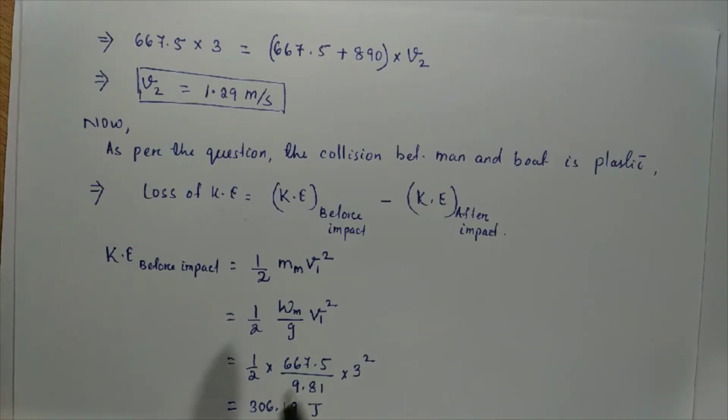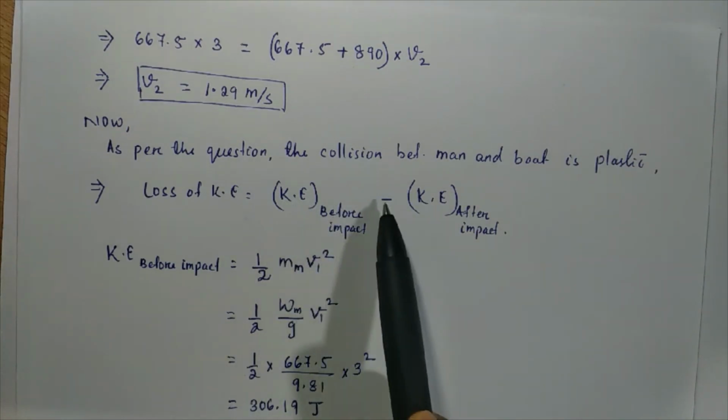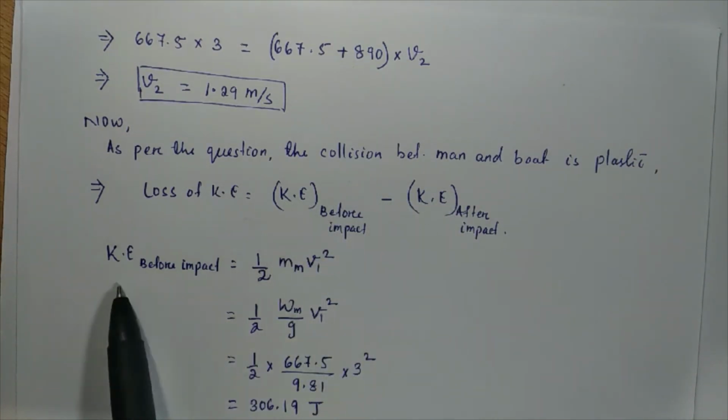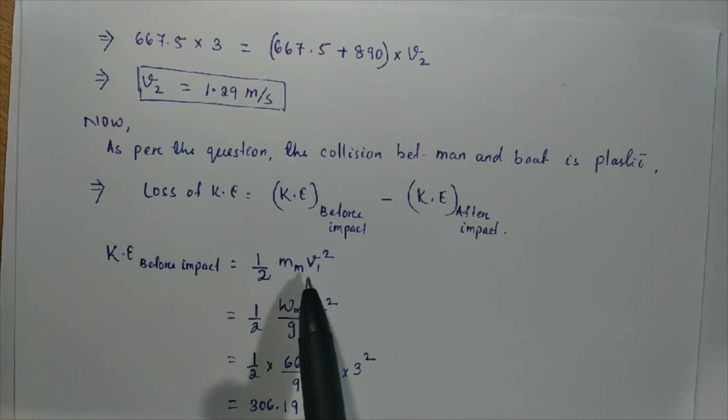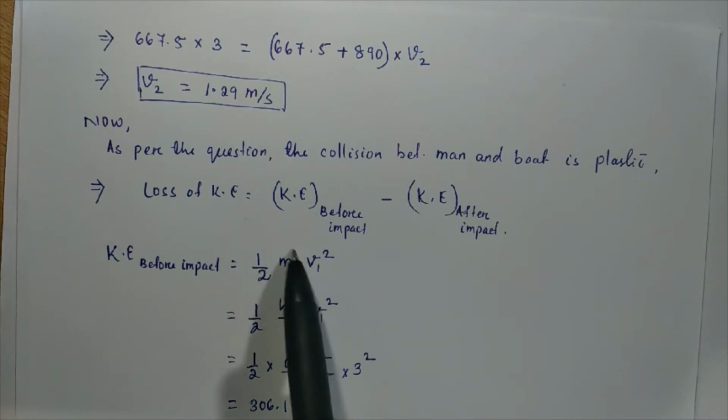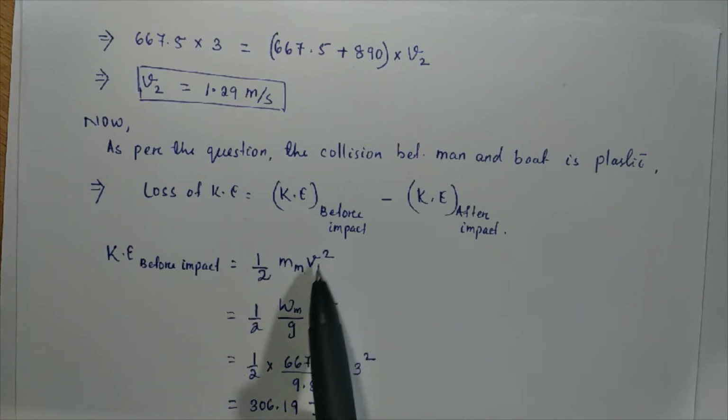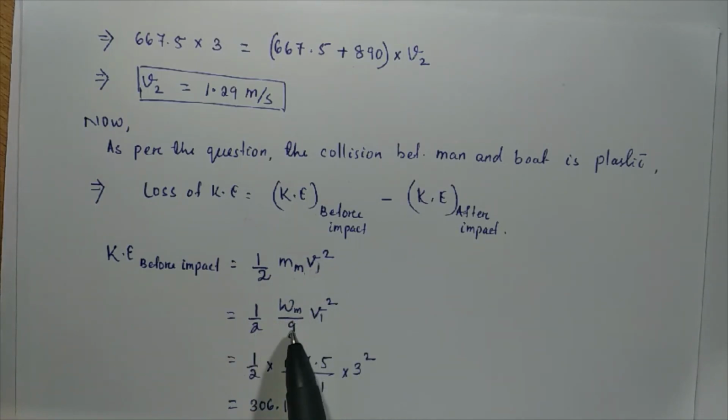The loss of kinetic energy is the kinetic energy before impact minus the kinetic energy after impact. Before impact we consider only the man, so that is half mass of the man into V1 square, the velocity with which the man is jumping. So half Wm by g into V1 square, substituting all the values, gives the kinetic energy before impact.